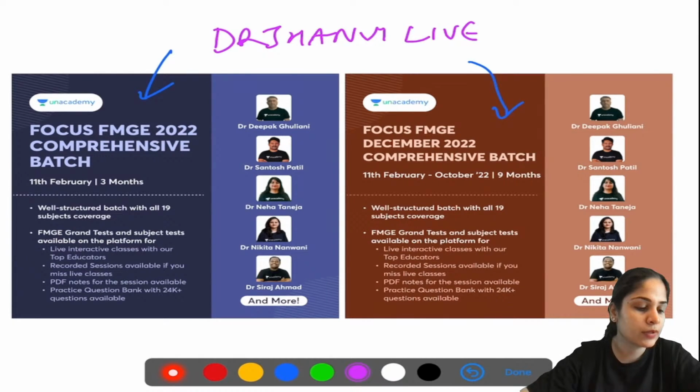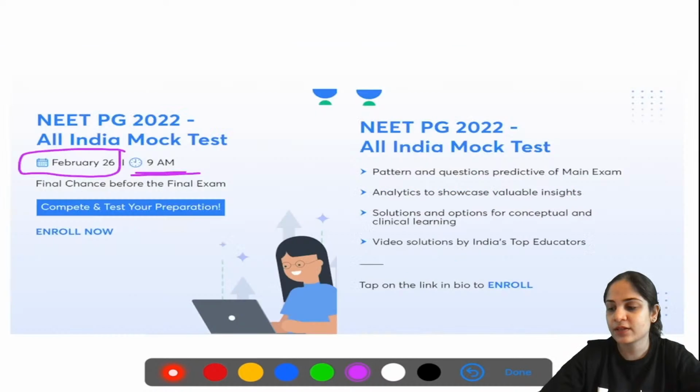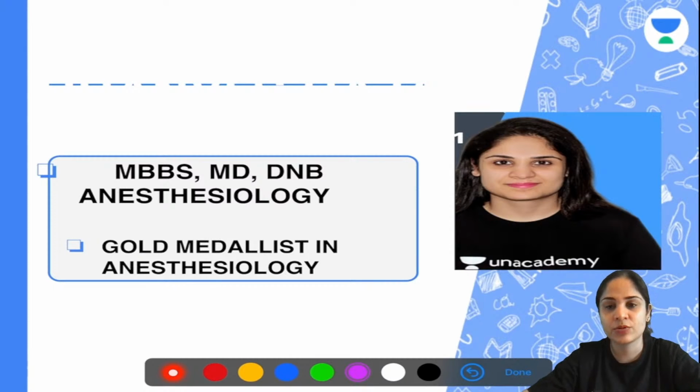Akash, why do people do DNB after MD? Is there any advantage? Okay, so this is what I have added over here to my name, MD DNB. My primary degree is MD anesthesiology. If you want to do a post-MD DNB, you don't have to actually work for it. You just have to give the DNB exam, theory and practical. It's just an additional degree behind your name. And in some countries like UAE, they consider the DNB degree. So it's just another additional thing to add to your name.